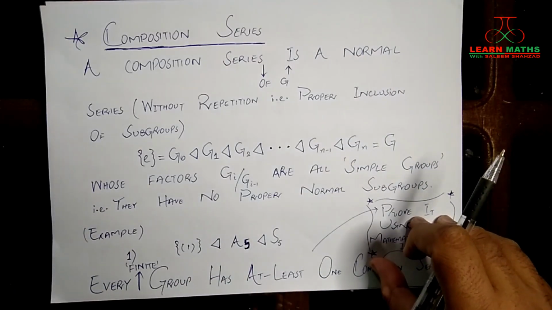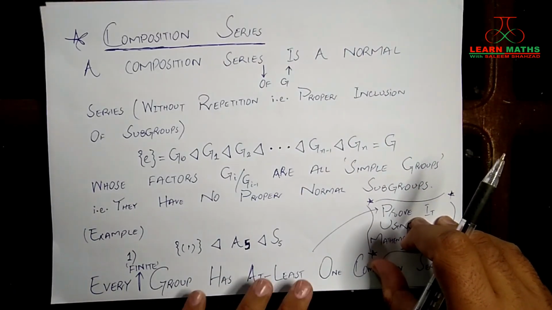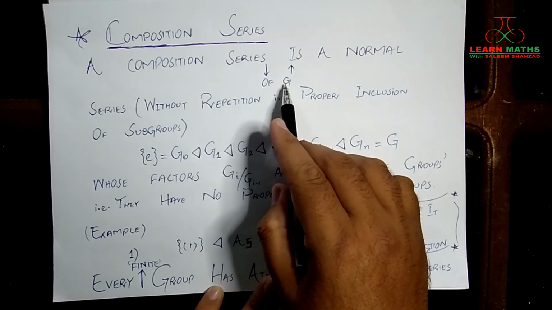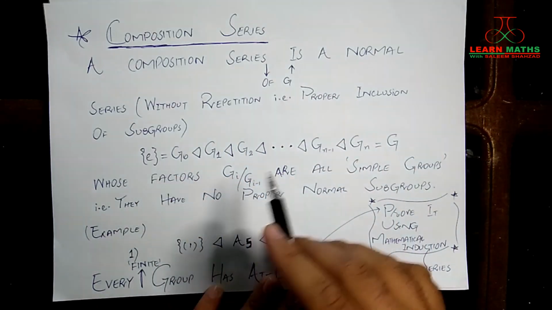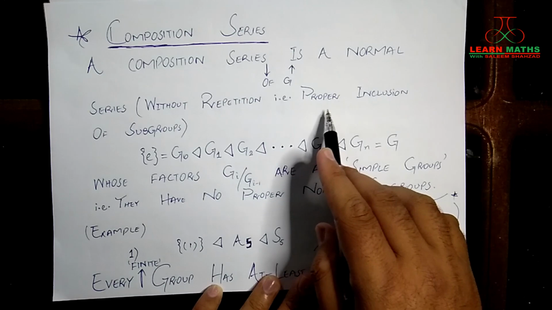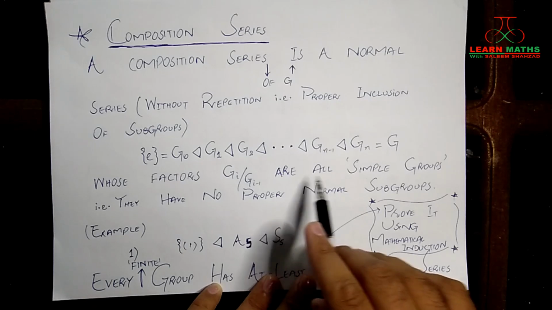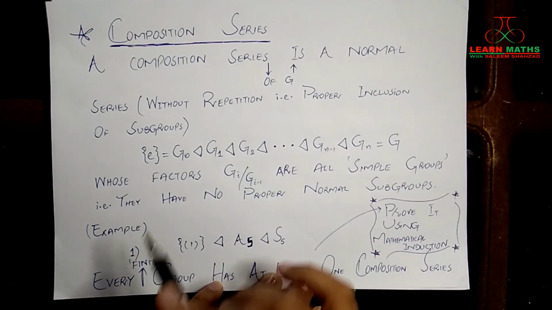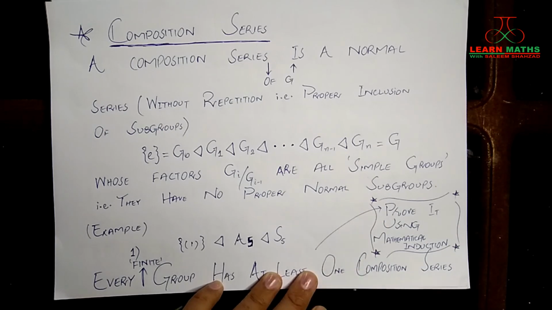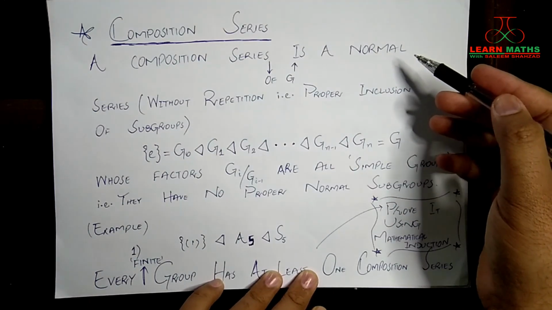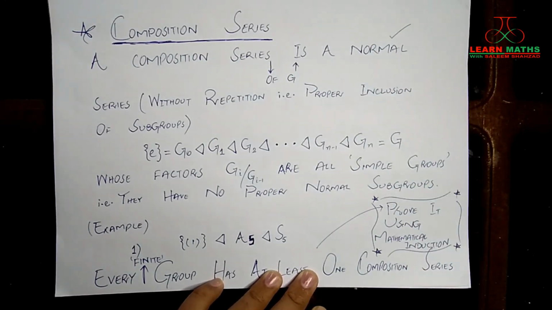Next we are going to look at the definition of a composition series. A composition series of a group G is a normal series but without repetition, that is, proper inclusion of subgroups like this, whose factors are all simple groups, that is, they have no proper normal subgroup. Now what does it say? Let me explain it. It says that a composition series is also a normal series. It's not something new, but we are imposing two more conditions.